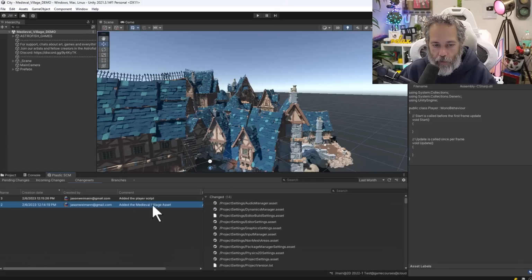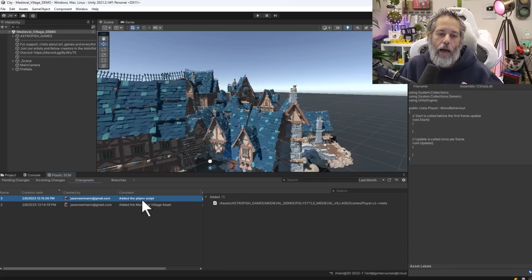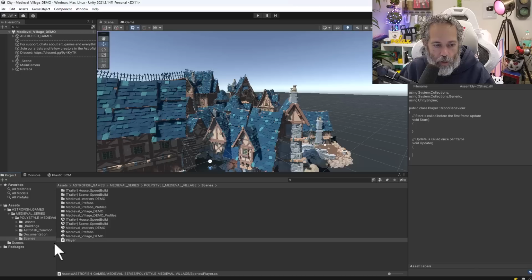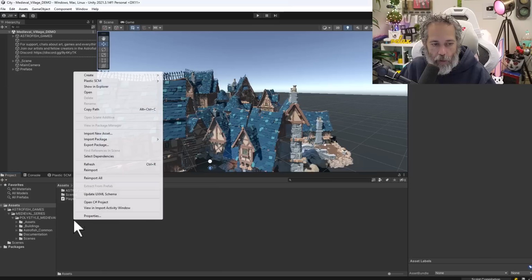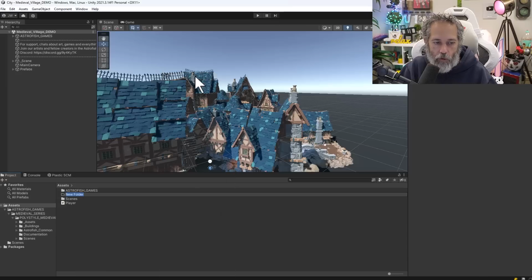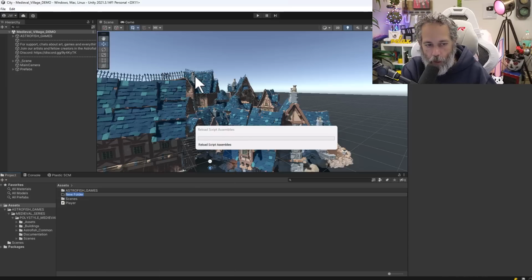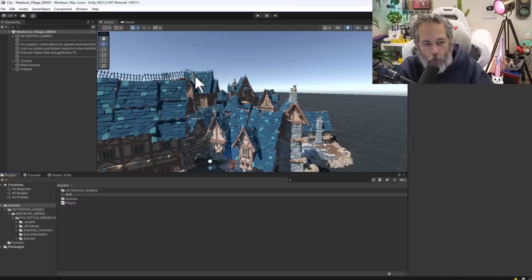I've got my medieval village asset and the one where I added the player script. Now I can go move that player script. Let's go to the project window, and I'm going to take my player script and move it out into the assets root folder, and then let's create a new folder off of there called scripts. And then we'll move that player into there and see what it does.